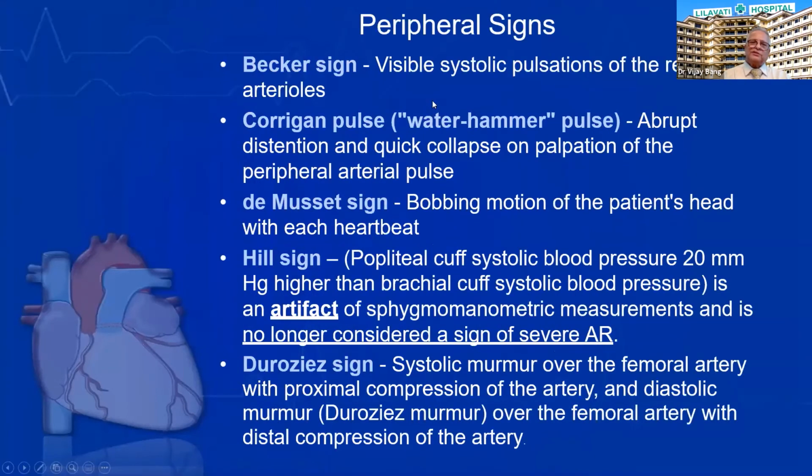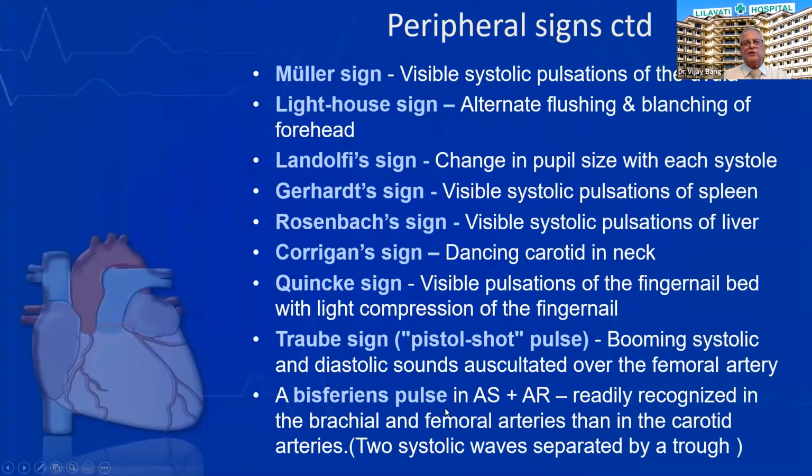Then peripheral signs. Several peripheral signs are mentioned, but typically water hammer pulse and head bobbing. Hill sign is no longer considered a sign of severe AR, because now it is considered a sphygmomanometric measurement error or artifact. Duroziez sign at the femoral level, or Duroziez murmur, can be heard.